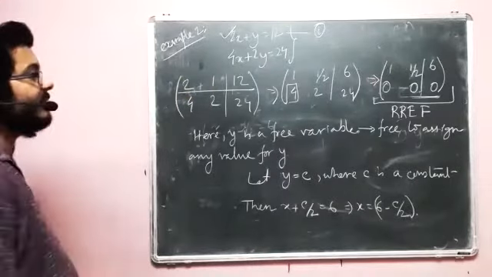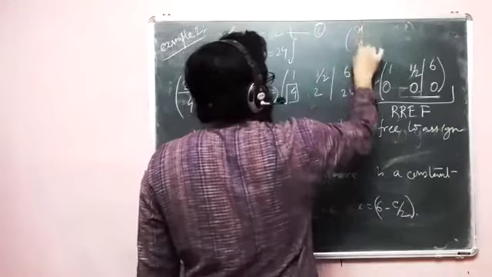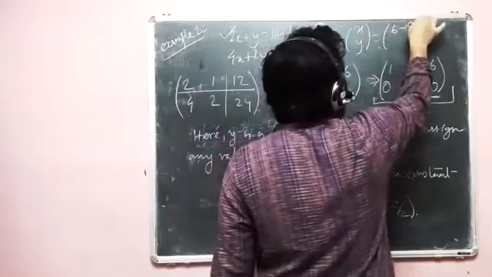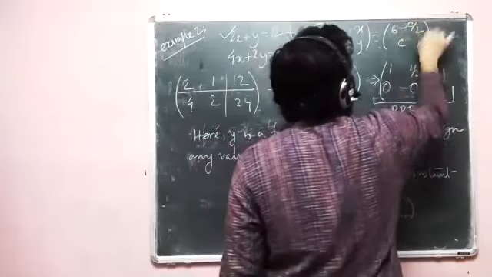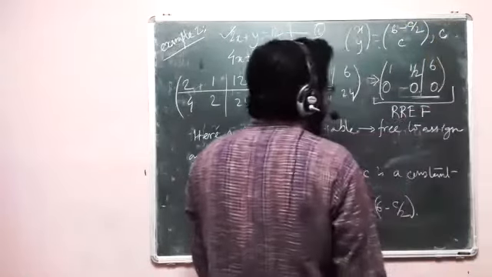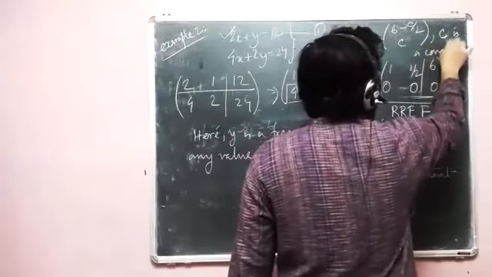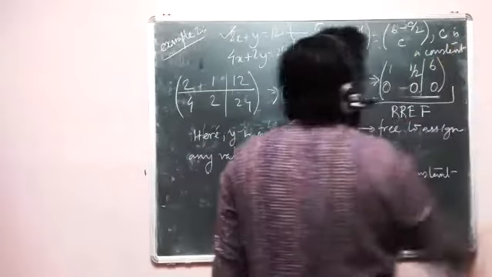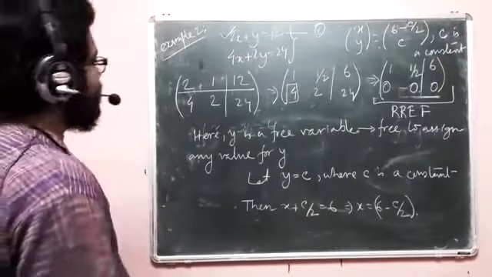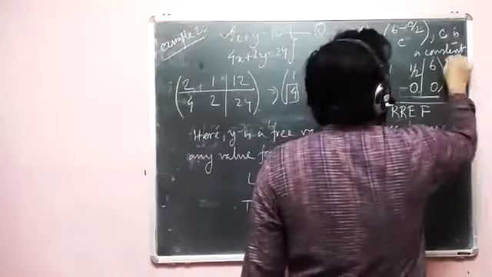So if I am going to write my solution, (x, y) is (6 minus c by 2, c), where c is a constant. Now what is c? I can safely write that c is a real number.